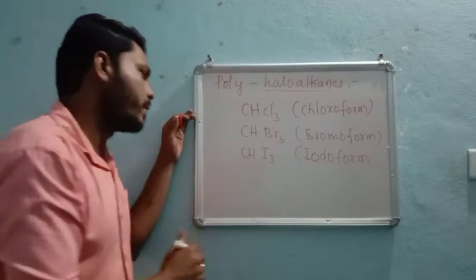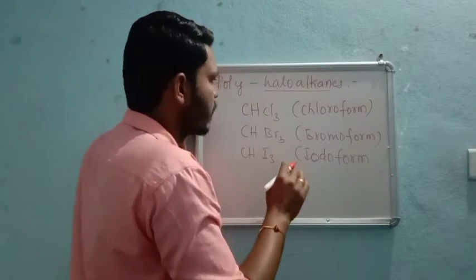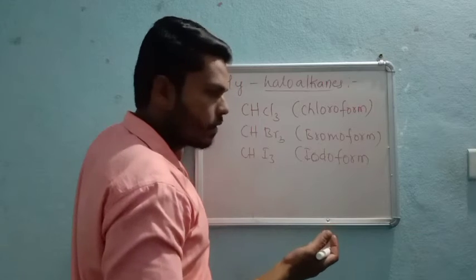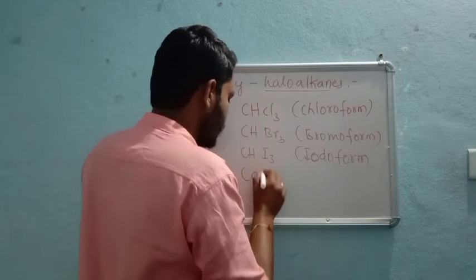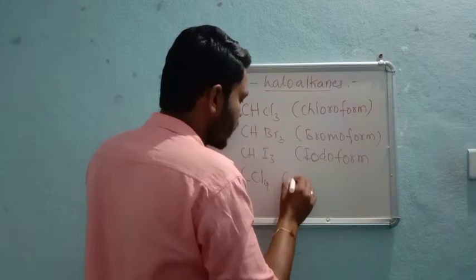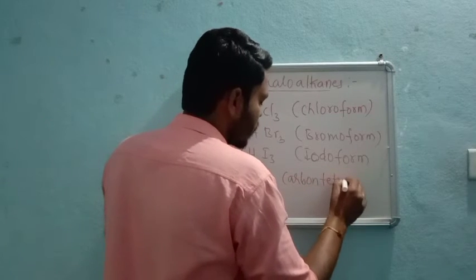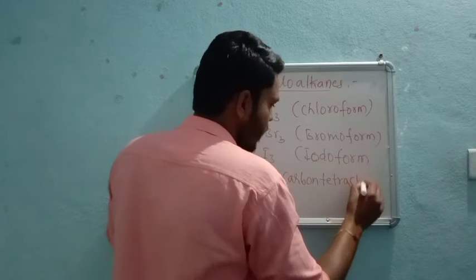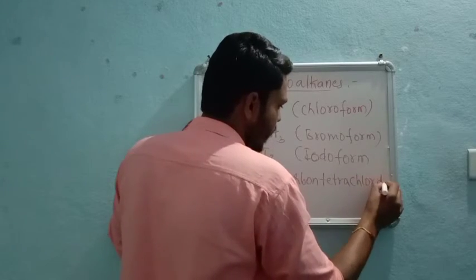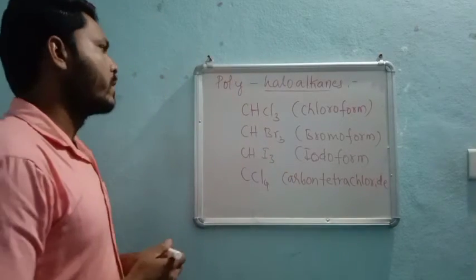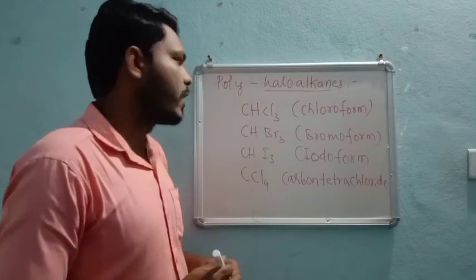These three are very common. Or else, if I add one more halogen, then CCl4, carbon tetrachloride. So like this, we can say these are called polyhaloalkanes.